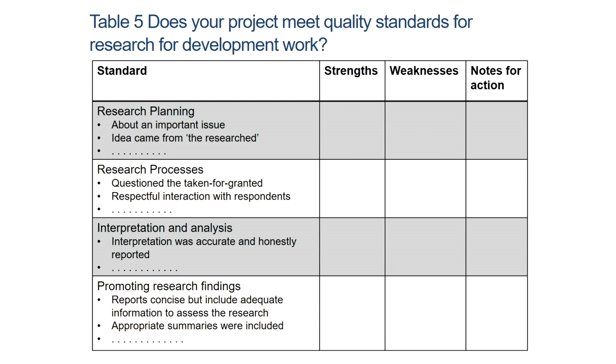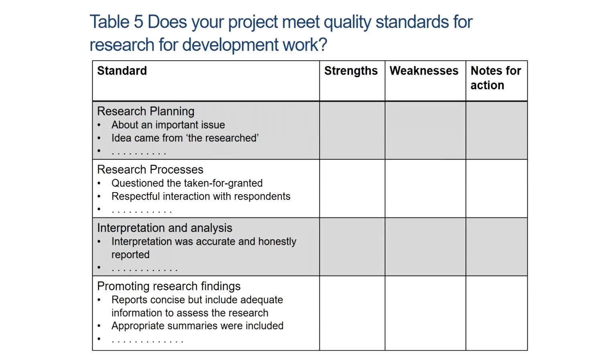So the participants who we are taking as a part of our research process, did they really have a say in the research design or not? When we are designing our questions and objectives, whether they had a say or not, whether the sample is appropriate or not, whether the research tools were piloted or not. Similarly, data collection was systematic or not, social inequalities were considered or not, ethical issues were actively considered or not. So these are some of the standards that may be kept in mind, and strengths and weaknesses may be assessed.